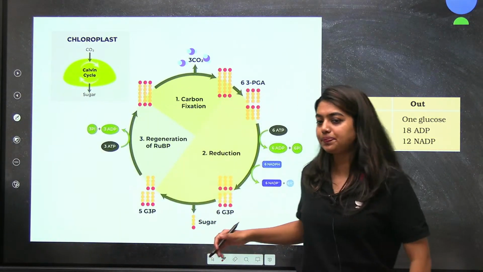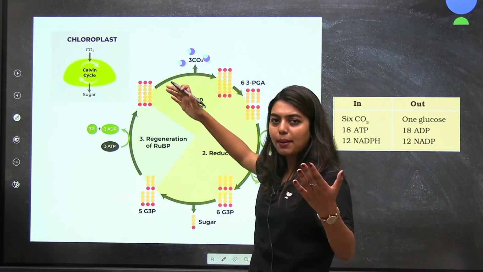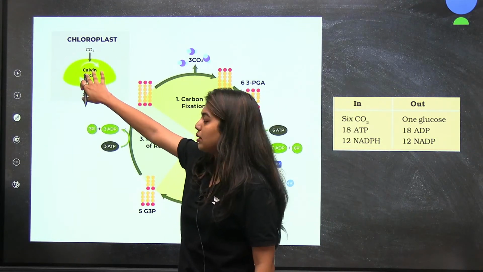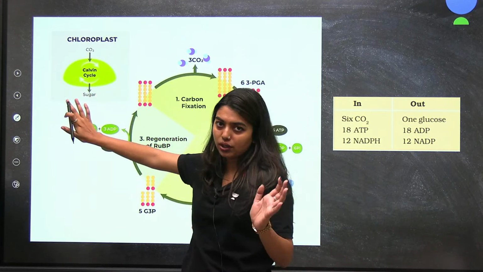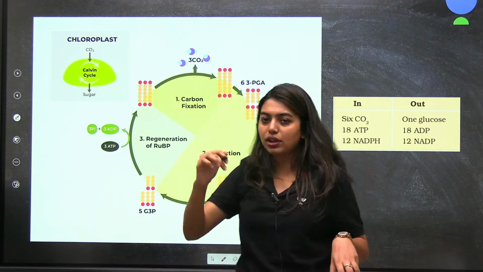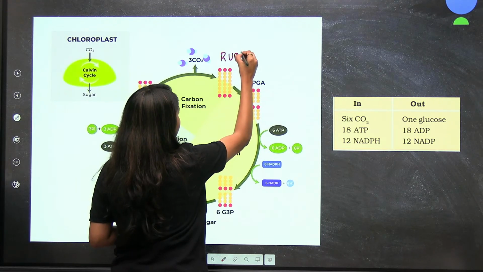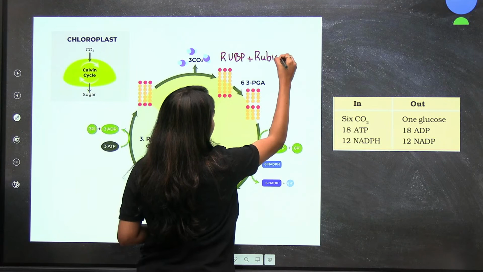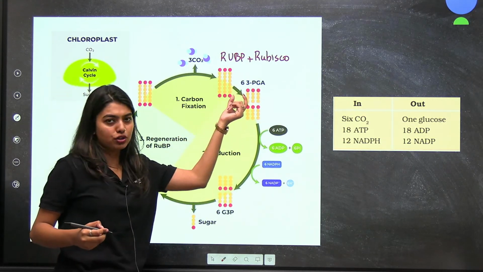Yes, so look here. Here we have taken 3 carbon dioxide molecules. So what is happening basically? Carbon dioxide from the outside is entering into your mesophyll cells, inside your stroma, and then we are getting your sugar, right? Now here we have taken 3 carbon dioxide molecules with the help of RuBP and with the help of your enzyme Rubisco, we are going to form 3-PGA, which is 6 molecules of PGA.